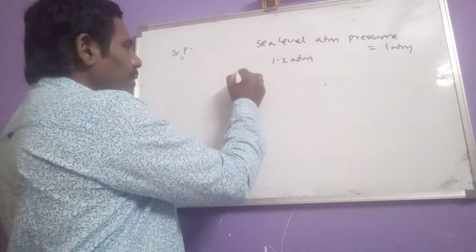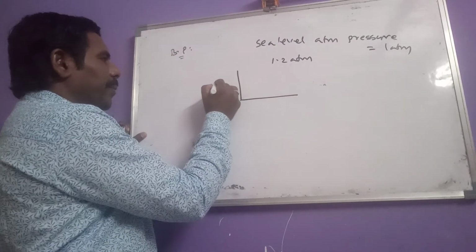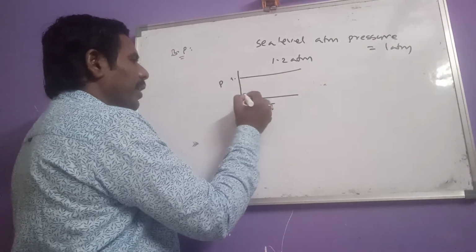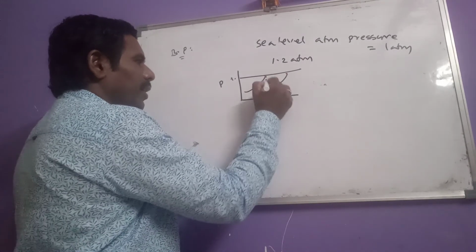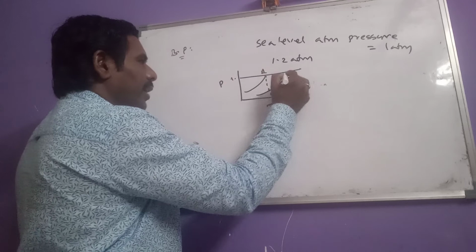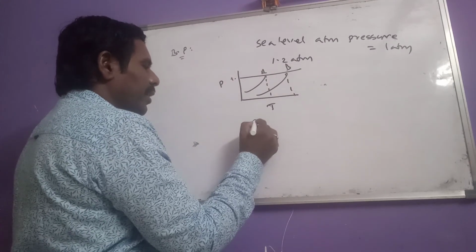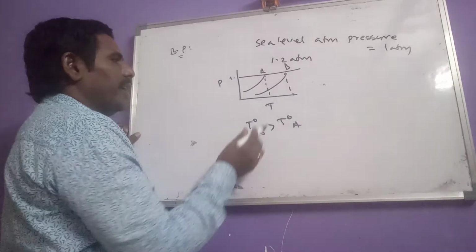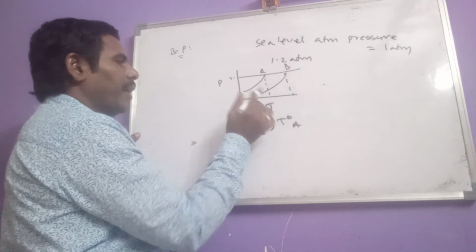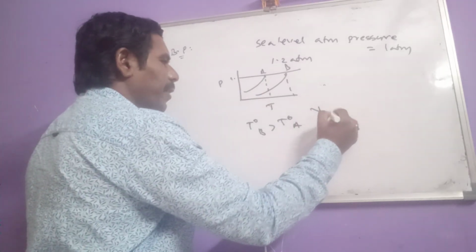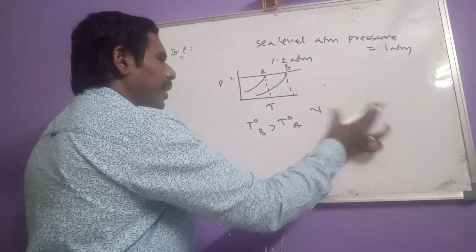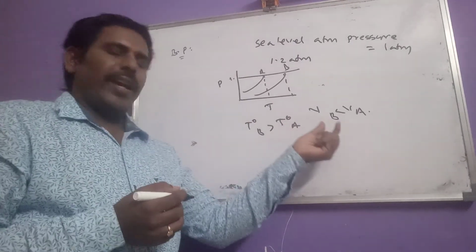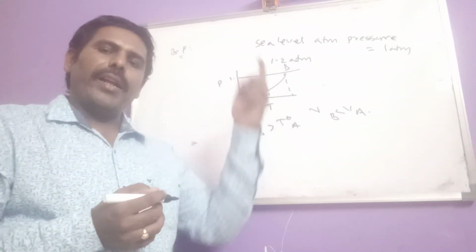So now here, let us take one graph. Let it be the pressure and let it be the temperature. Now here, let it be the 1 atmosphere. Now here, this is A and this is B. Now here, T naught B greater than T naught A. That means here boiling point of B greater than boiling point of A, because vapor pressure of B is less than that of vapor pressure of A. So that's why only as vapor pressure decreases, boiling point increases.